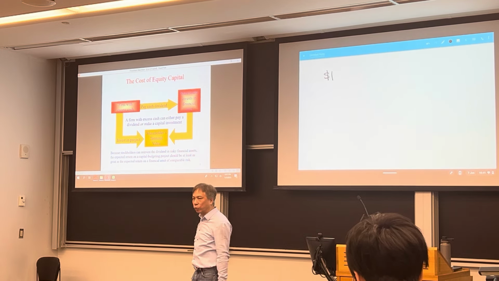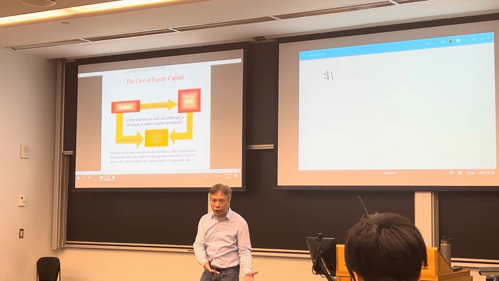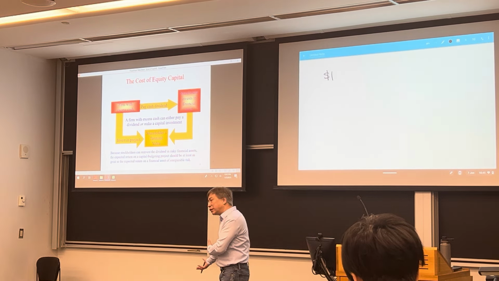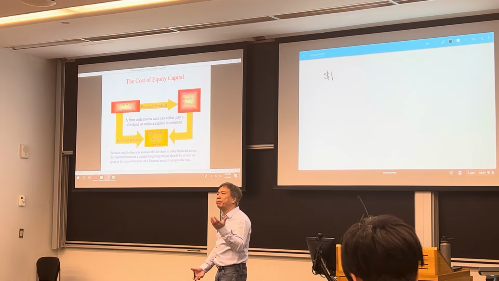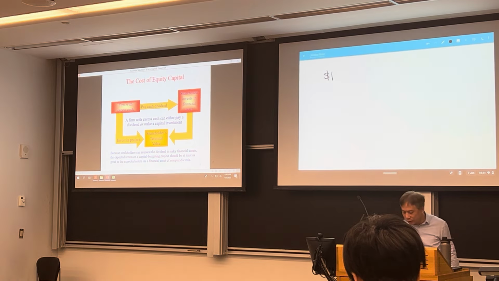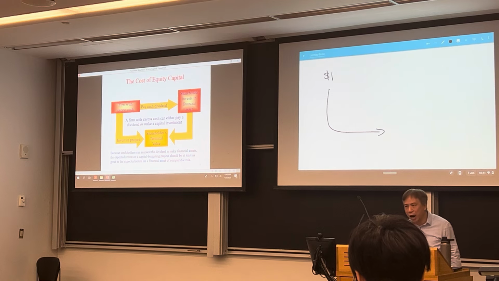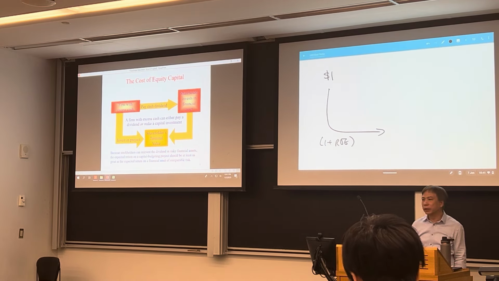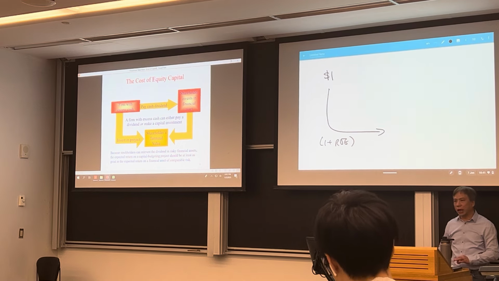You can do whatever you want. You don't need that money in your operation. All right? So you can either reinvest, make some investment, or you pay this money back to the shareholder. Okay? So if you reinvest, assume you earn ROE. So that's what you have at the end of one period. You earn return on equity, ROE.